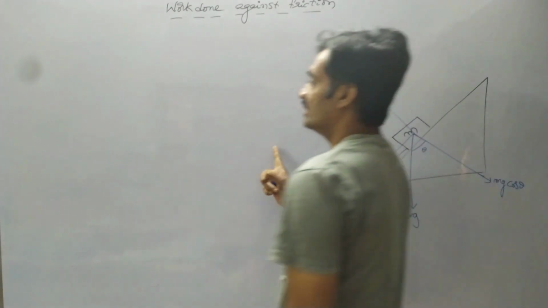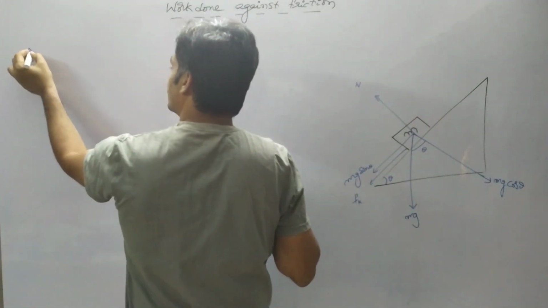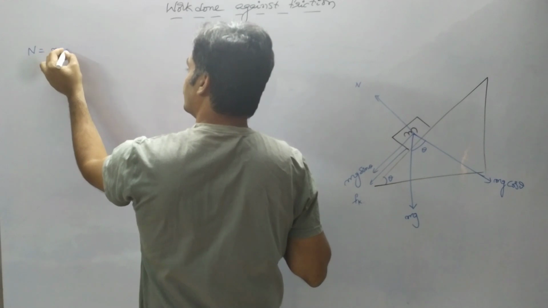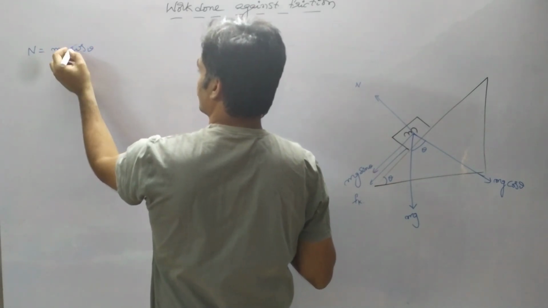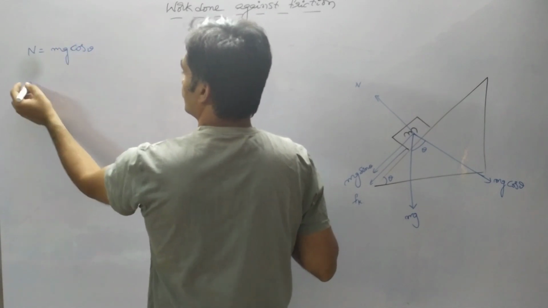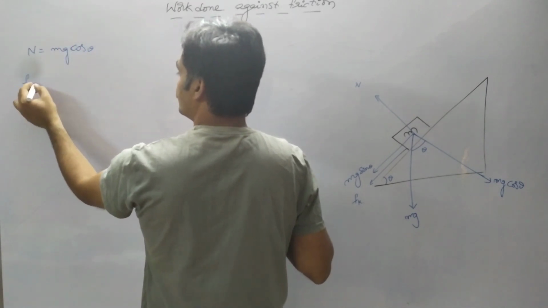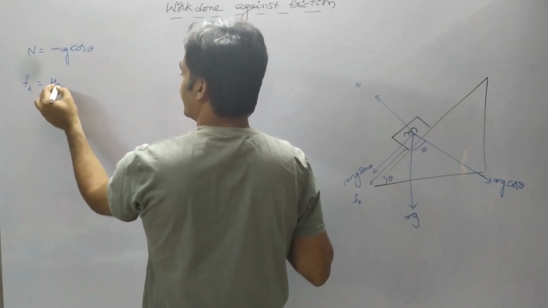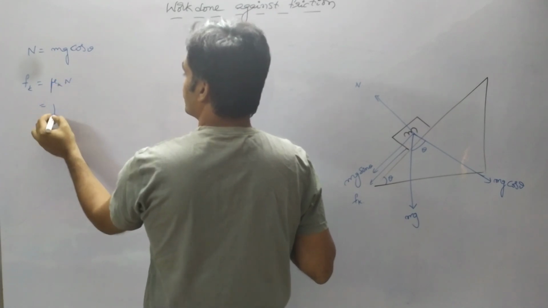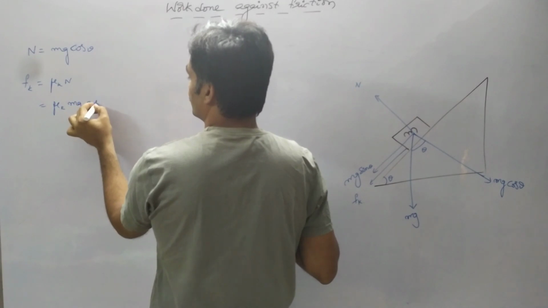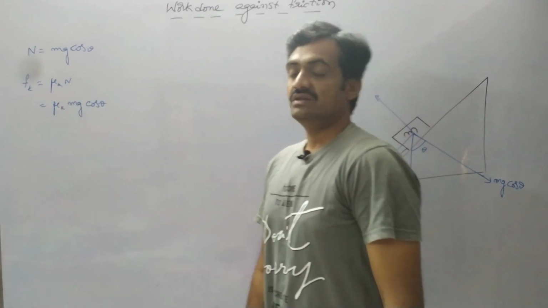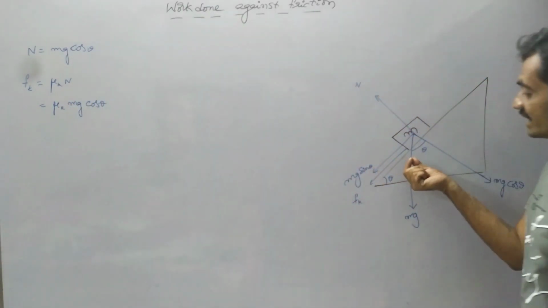Observe that the normal reaction is given as N equals mg cos theta, whereas the kinetic friction force is given as mu suffix k into N, which is equal to mu suffix k into mg cos theta. This represents the frictional force acting on the block.